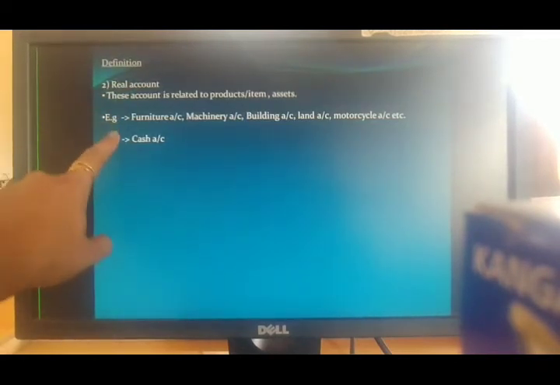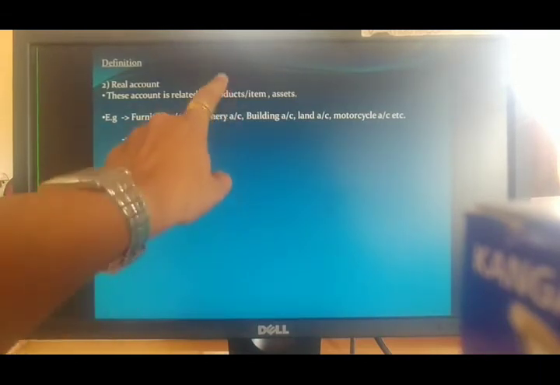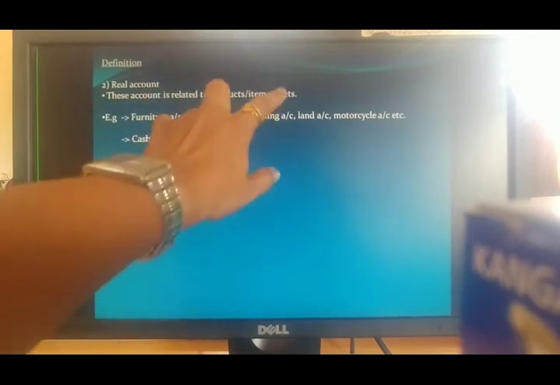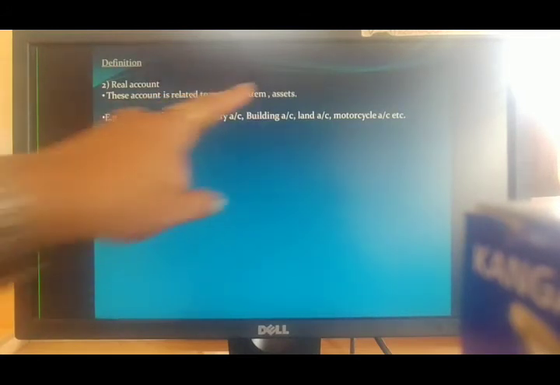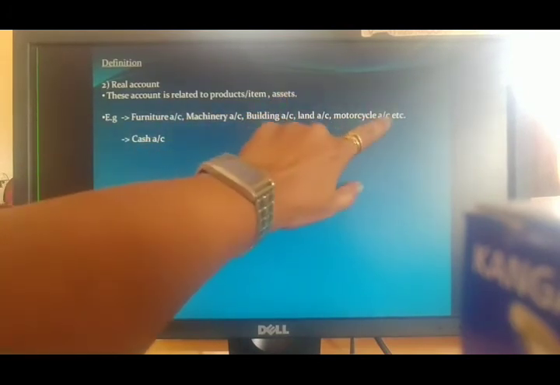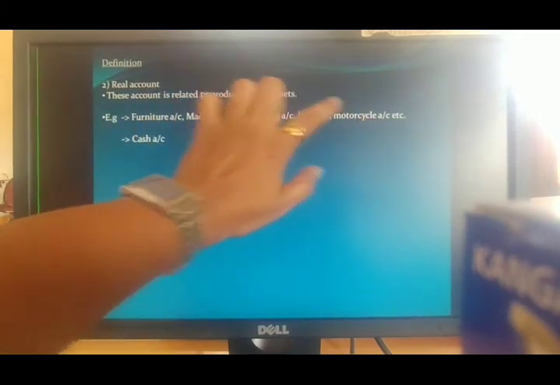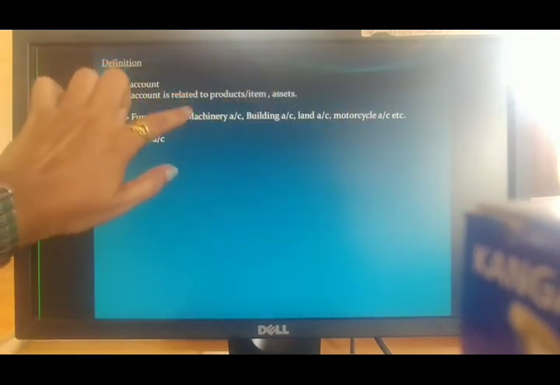Example is what? Furniture account is a product name, machinery account is a product item name, building account can be your asset, because you are running a business in that building and getting profit, so that's why it's an asset. Land account is an asset, motorcycle account is an asset. All these accounts either represent a product name or an asset of the owner.